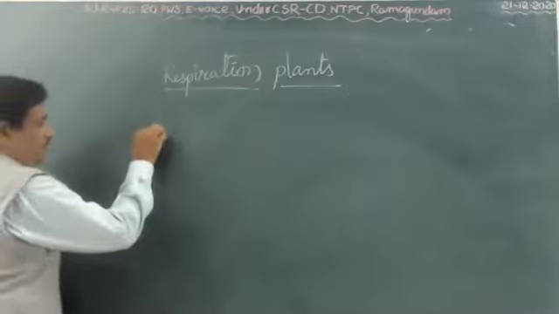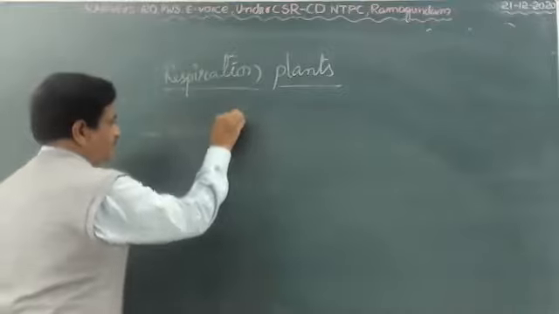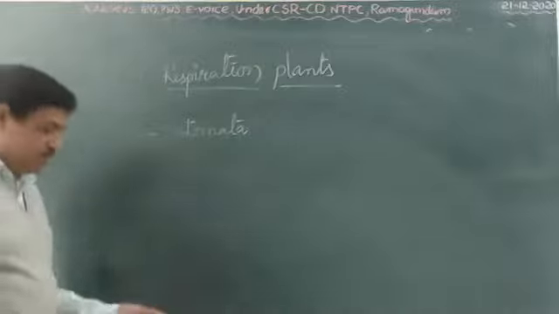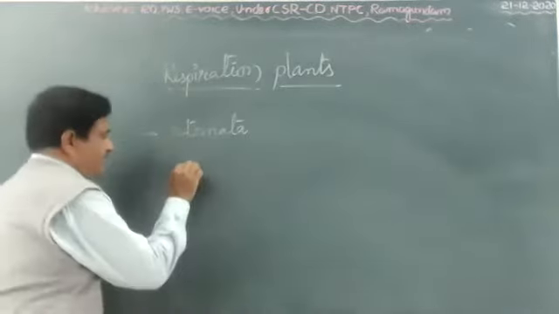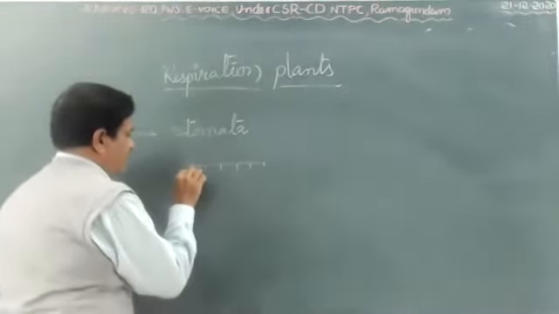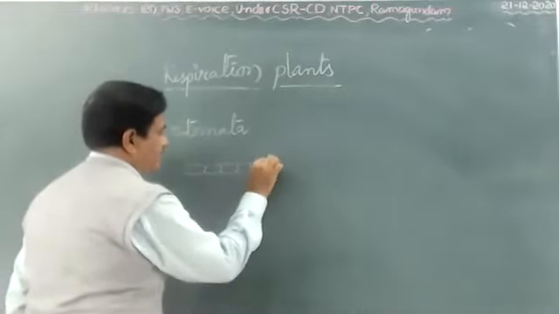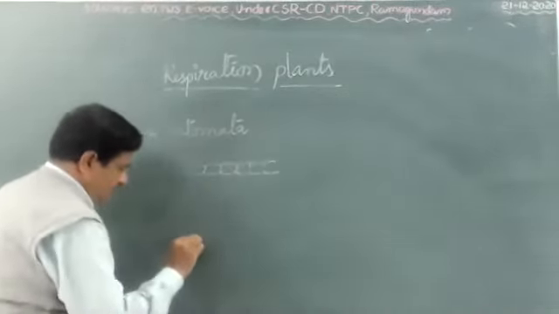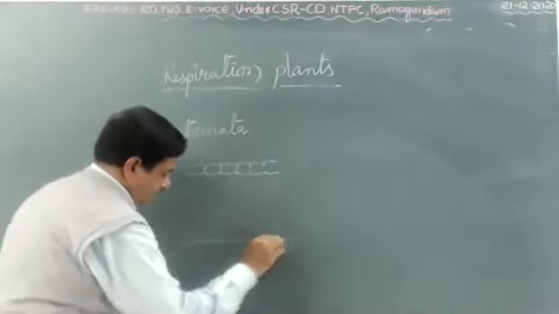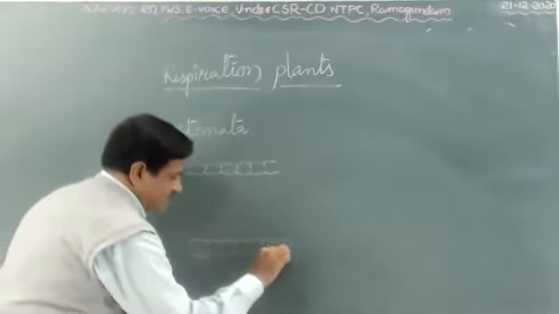Commonly, you know very well, plants have a special structure called stomata. What is stomata? Where is it located? I want to explain. You know very well, this is the TS of leaf. This is called upper epidermis. Here, downside, lower epidermis is also present. In the lower epidermis side, a large number of stomatal structures are present.